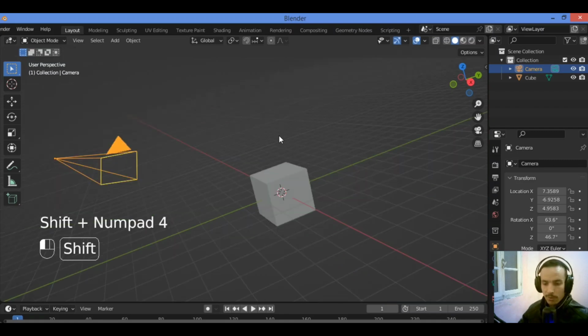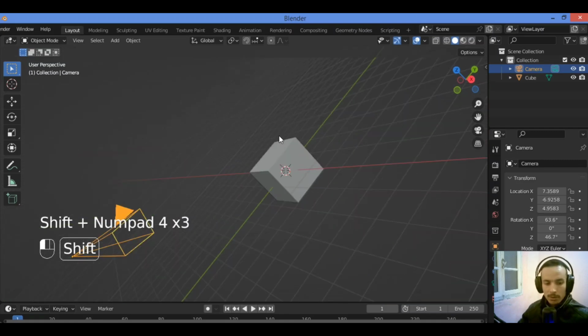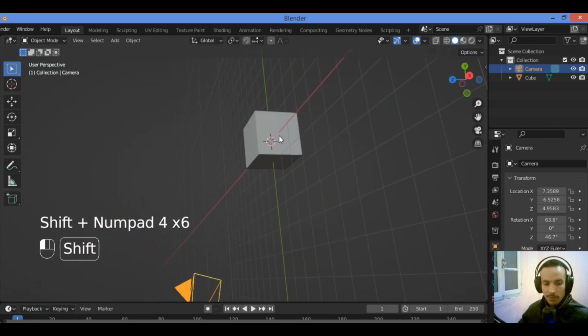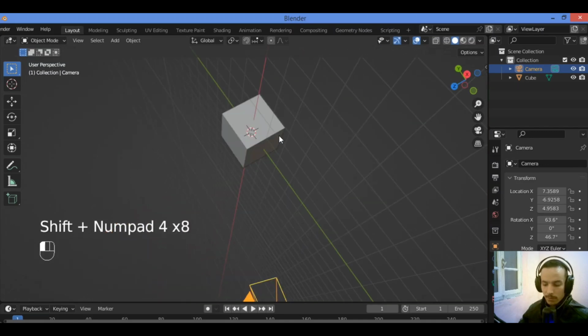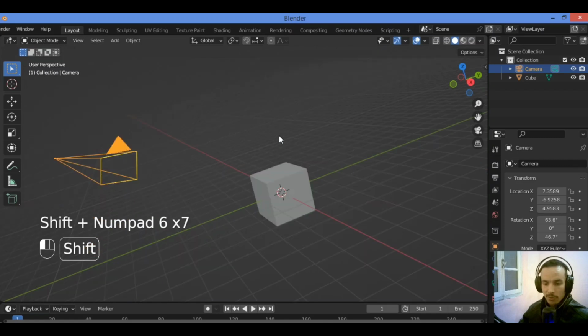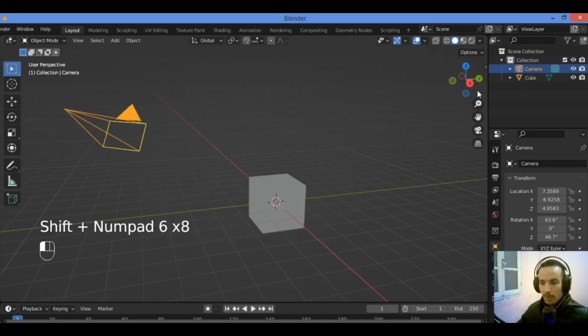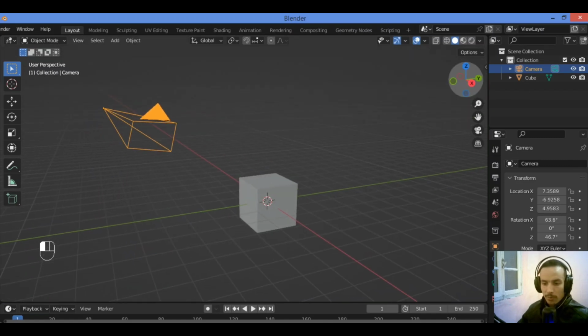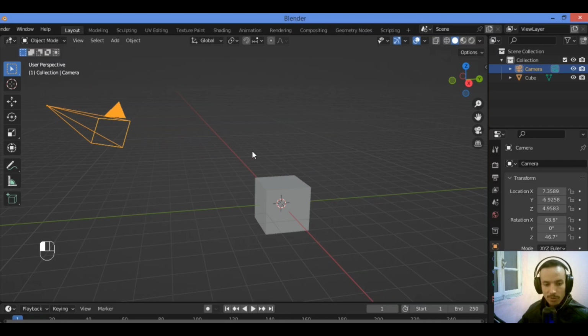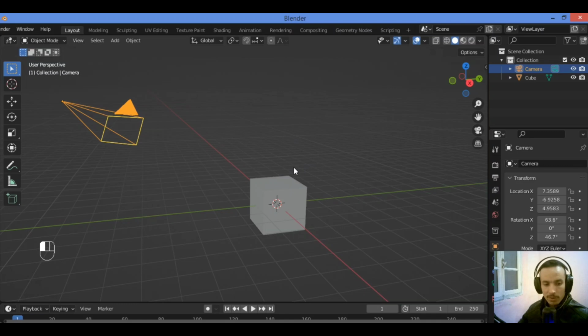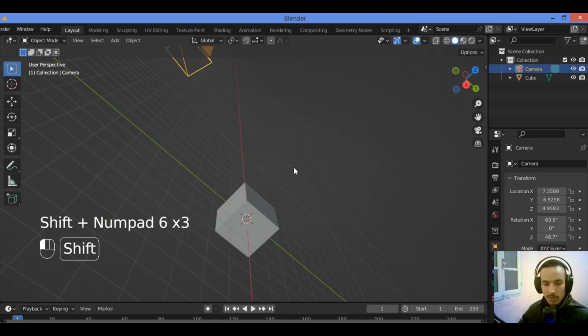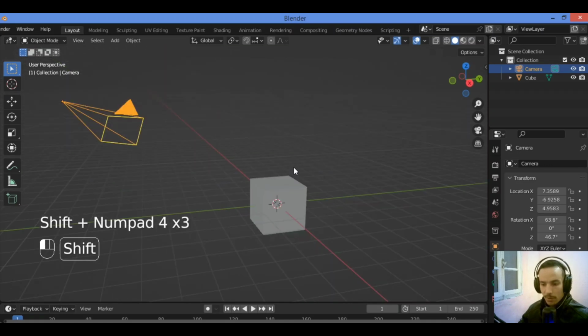We have Shift numpad 4, for example, which rotates the view relative to its perspective, just like this. By hitting Shift numpad 6, it's going to rotate the view back to the original position in a reverse way, just like this. Shift numpad 6 rotates the view relative to its perspective.